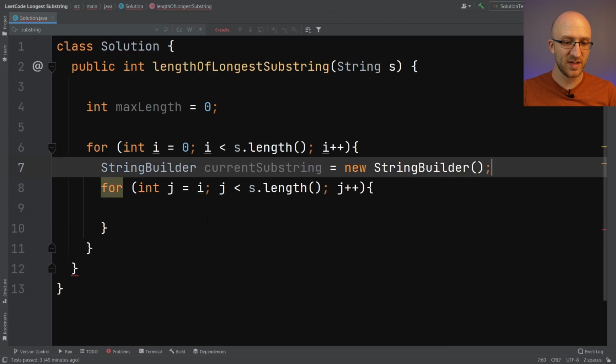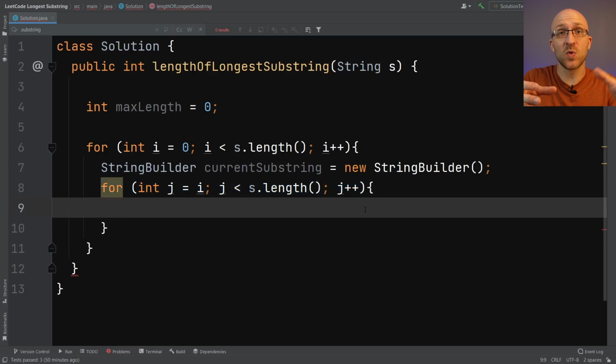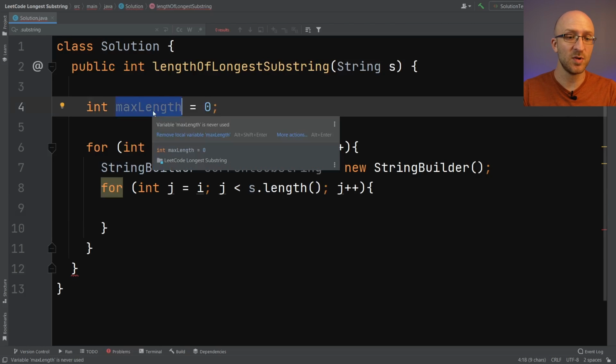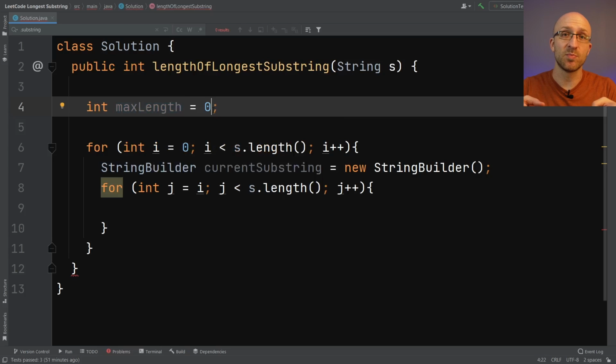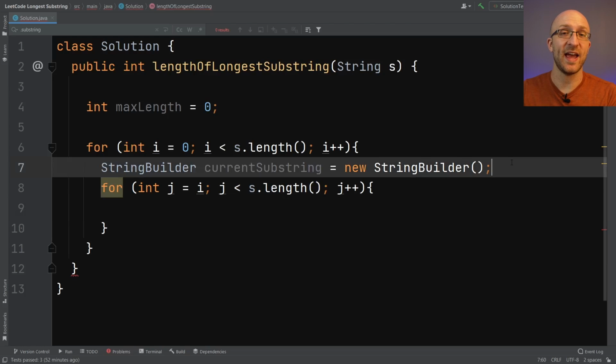So now what we're going to do is, in each iteration of this inner for loop, we're going to be adding each subsequent character to the substring that we're building. And along the way, as we're building the substrings, as long as the current substring we are looking at doesn't have any repeated characters, we're going to be seeing if it exceeds our current max length. And if it does, we will update the max length to be the current large substring that we're looking at. And we're going to keep looping through, adding the next character to the substring that we're looking at until we find a repeated character. And then once we find a repeated character, we're going to break out of this inner for loop and then start looking at every substring that starts with the next character in the string.